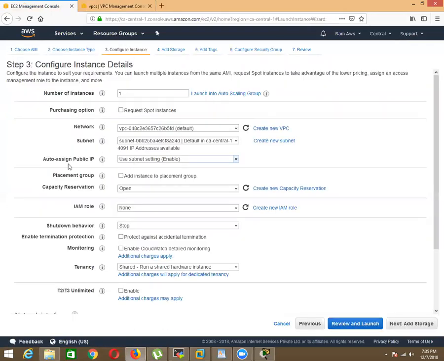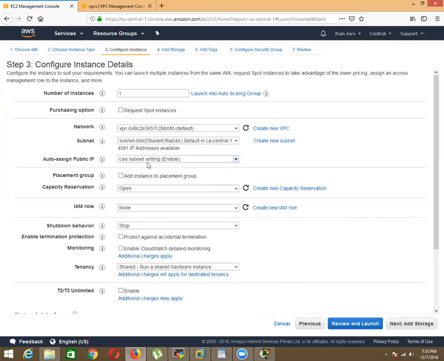Okay, so the next one is auto assign public IP. This option is provided to give a general public IP for our server, and this means it's a temporary public IP, and it will keep changing when you stop and start your server. Don't think this is a permanent public IP.